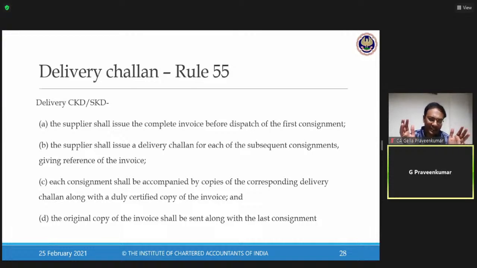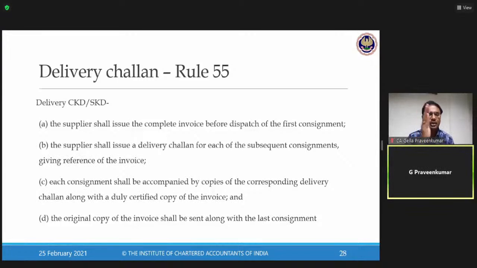For that particular consignment, only one tax invoice can be issued because it is one unit which is shipped in 10 different consignments. That is the point where they say, raise one invoice, and for every lorry raise one delivery challan. Along with the delivery challan, give a self-attested copy of the tax invoice and send that lorry along with the delivery challan, stating that this is one consignment as per the invoice, and every lorry has a delivery challan along with an e-way bill and a self-certified copy of the invoice.